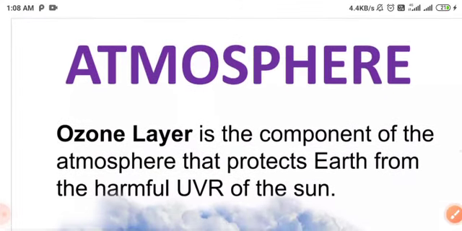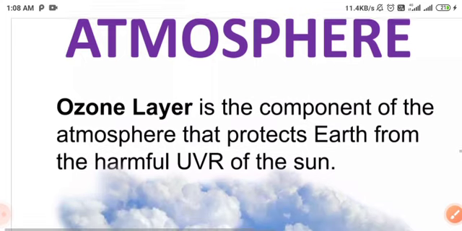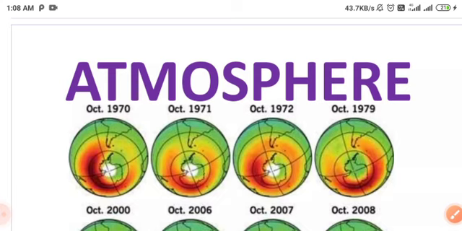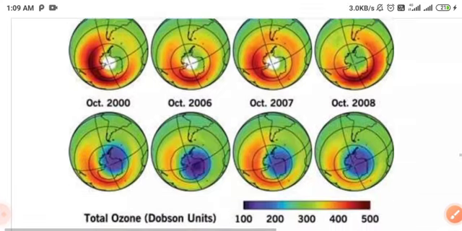Next, what is the meaning of the ozone layer? The ozone layer is the component of the atmosphere that protects the Earth from the harmful UV rays, ultraviolet rays of the sun. Okay, this is ultraviolet rays to the Earth.